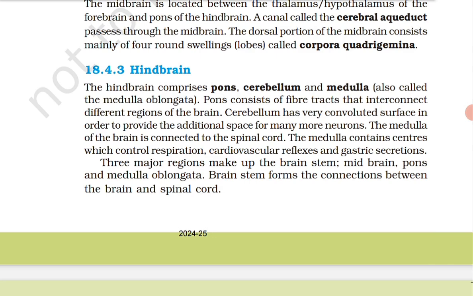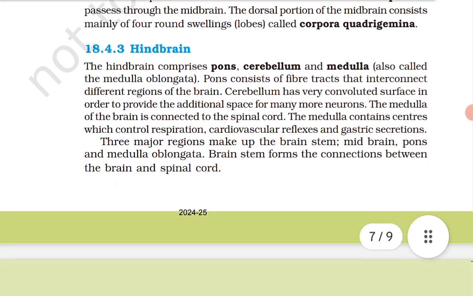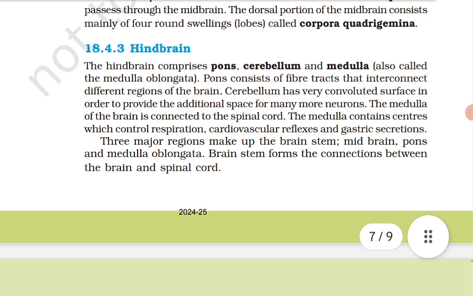Cerebellum has very convoluted surface in order to provide the additional space for many more neurons. The medulla of the brain is connected to the spinal cord. किसके साथ कनेक्टेड होगा? मेडुला स्पाइनल कॉर्ड के साथ.